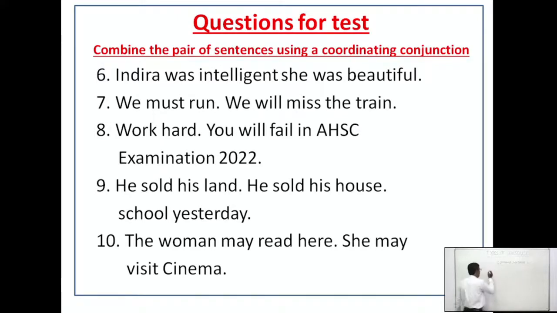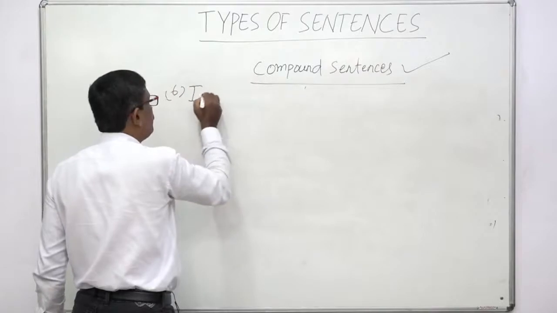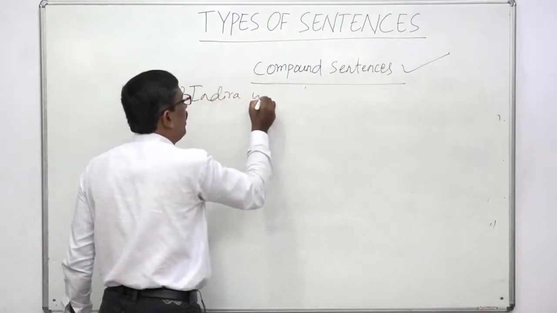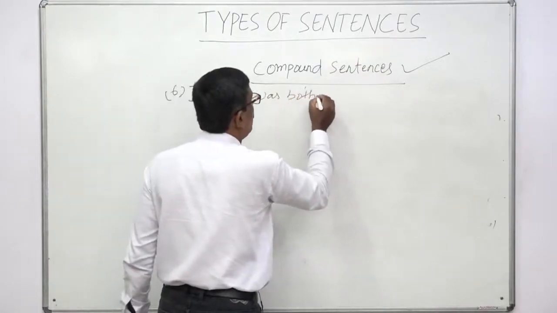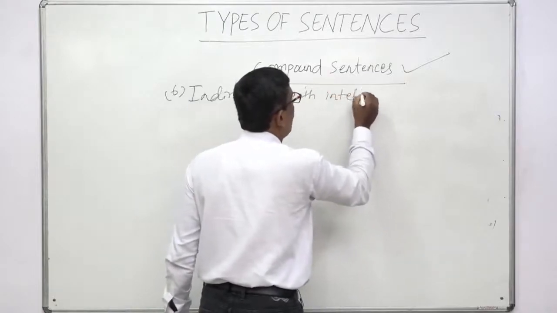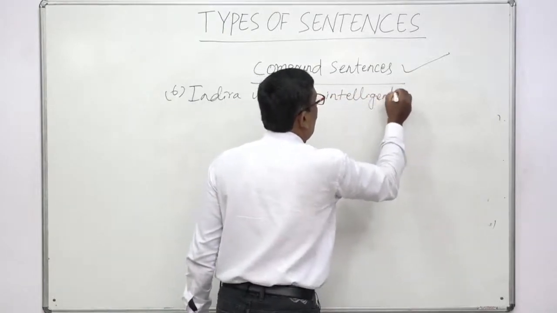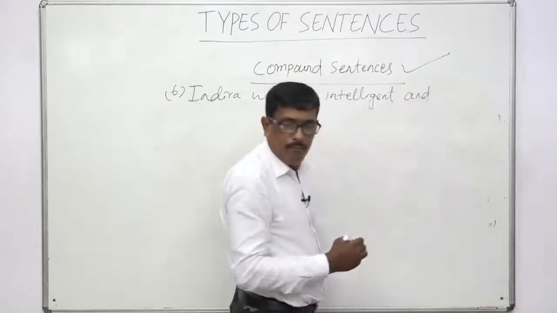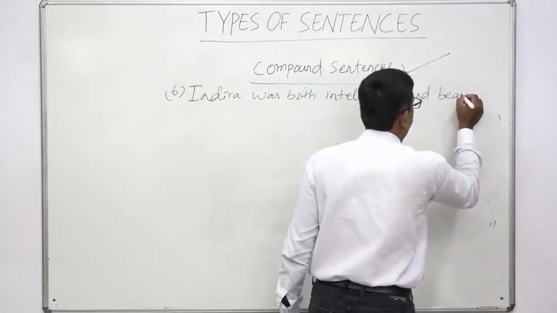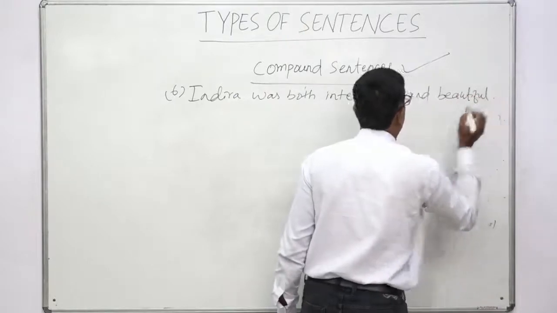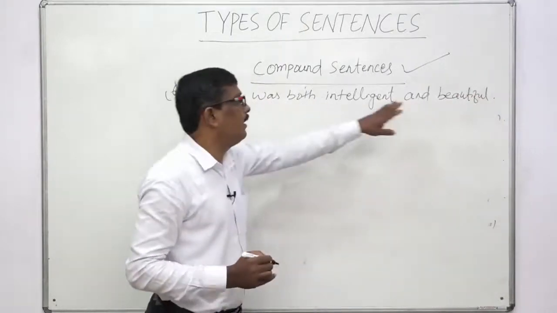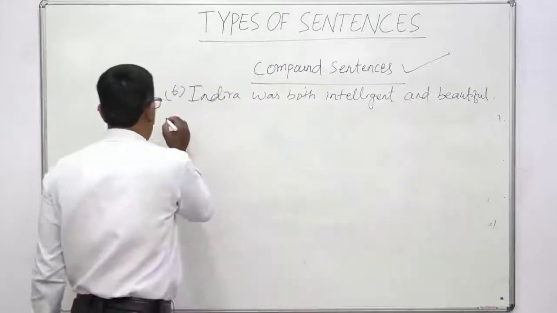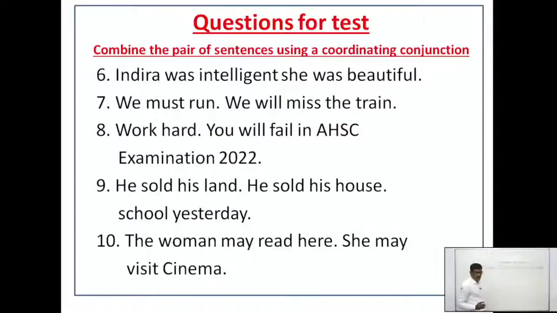Okay, that means 6. Indira was both intelligent and what? Beautiful. Okay, so instead of both and, we can also use not only but also. Next, number 7. We must run. We will miss the train. You see, here is a result. What will we use? Very good.